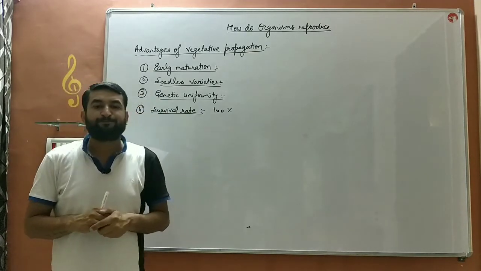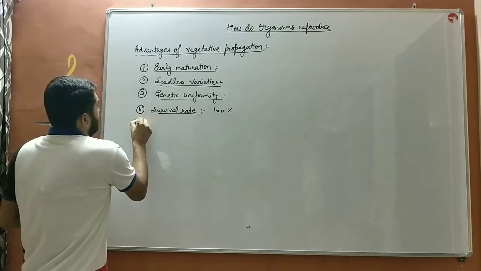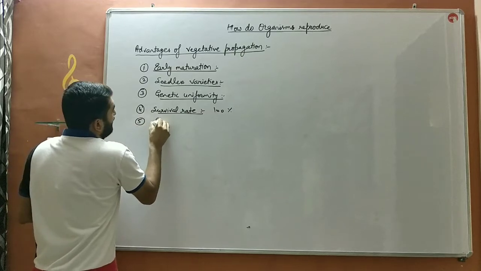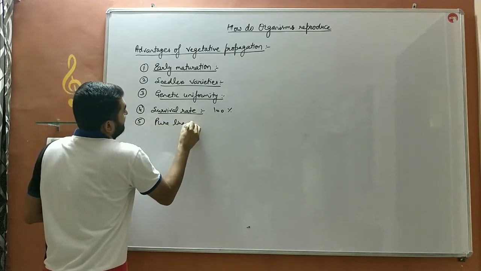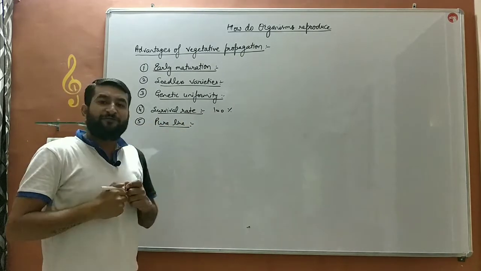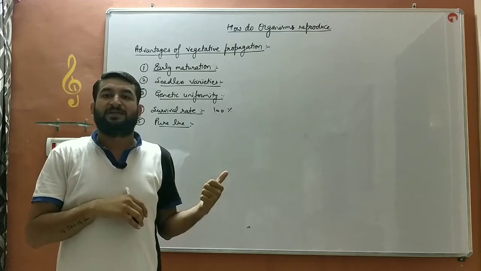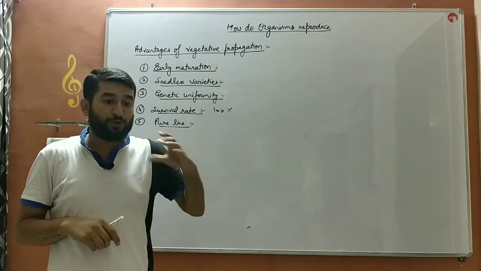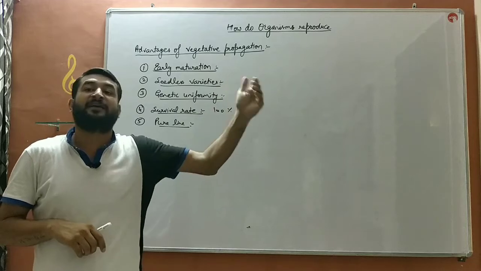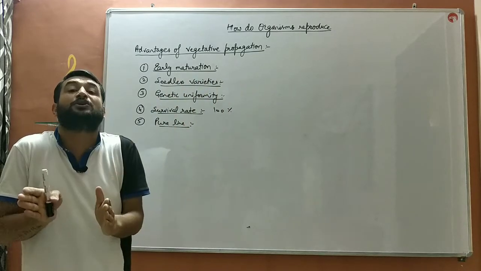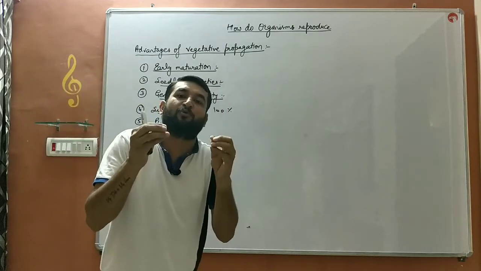The next one is that the pure line is maintained. Pure line means if we have a very good variety of crop, and we want to produce those plants again and again, then the asexual method to grow that plant is most appropriate.